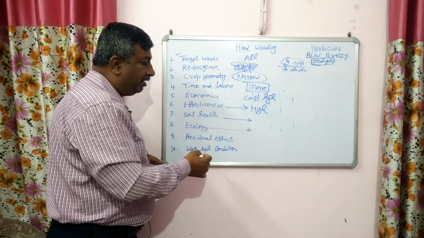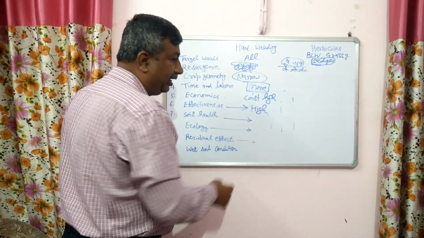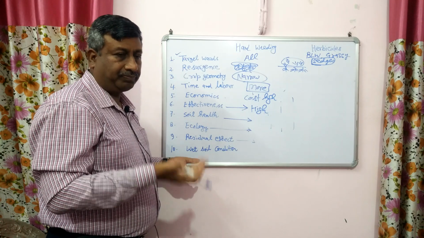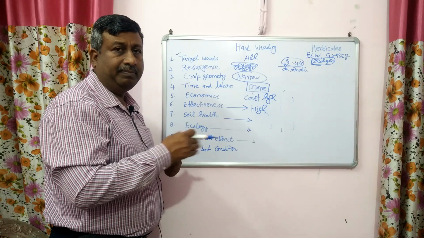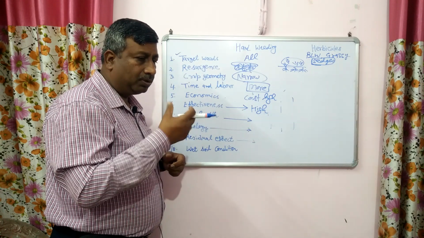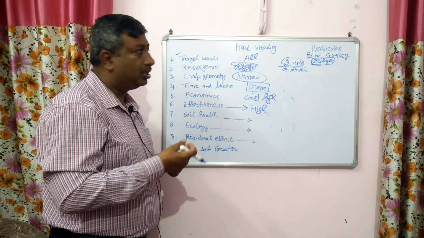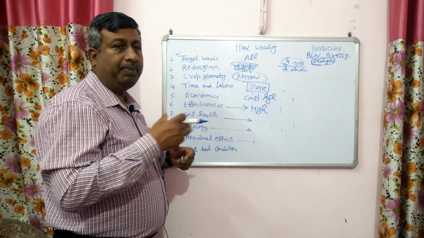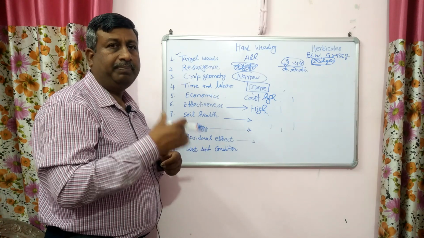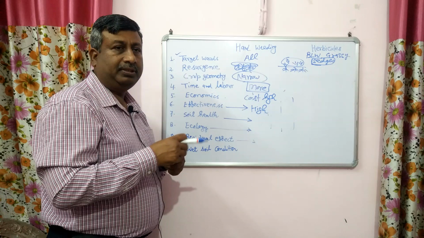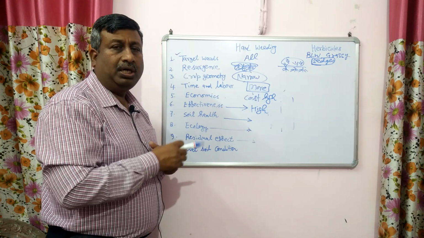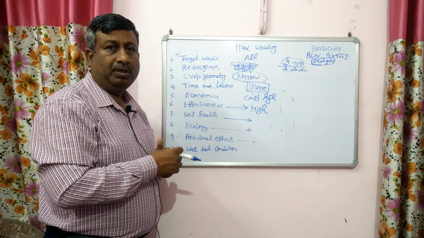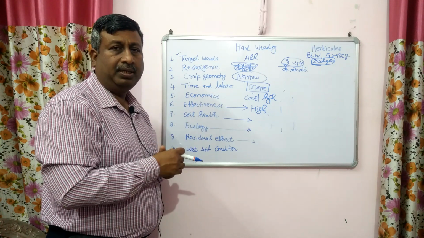Then residual effect. In hand weeding only weeds are removed, so there is no residual effect, because no toxins or poisons are used. But when we apply herbicide, for example in the Kharif season, herbicides stick or adhere to the soil particles and also show residual effect on the succeeding crop, for example the Rabi crop.